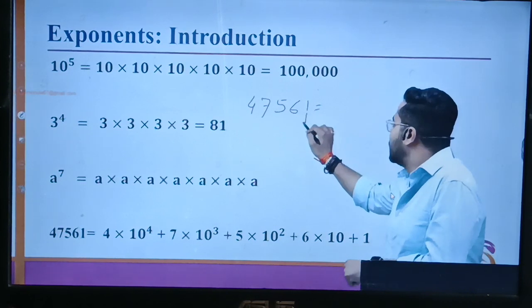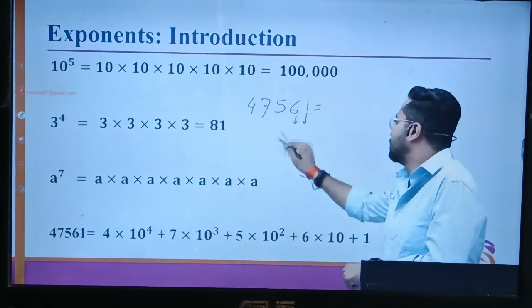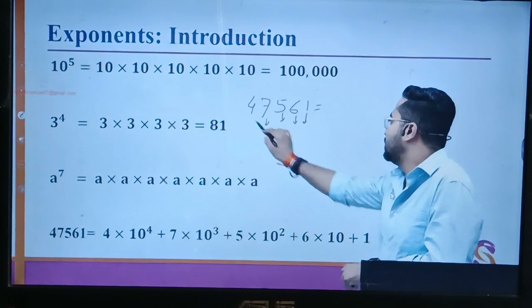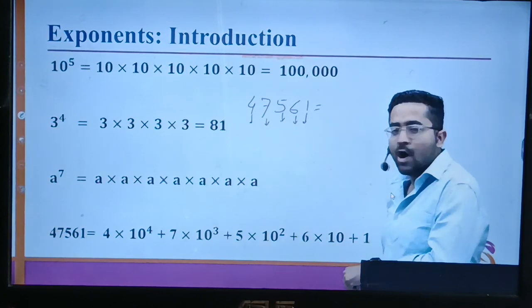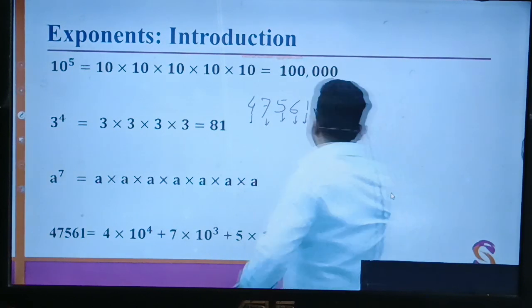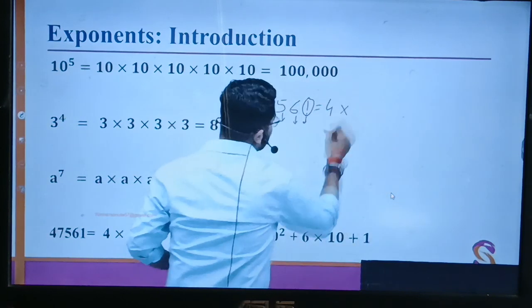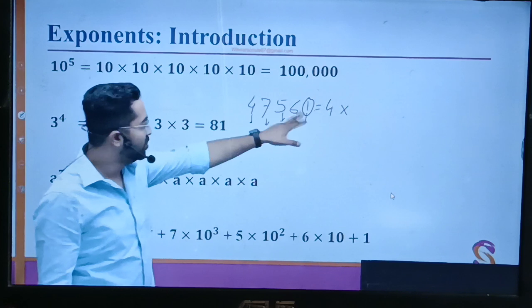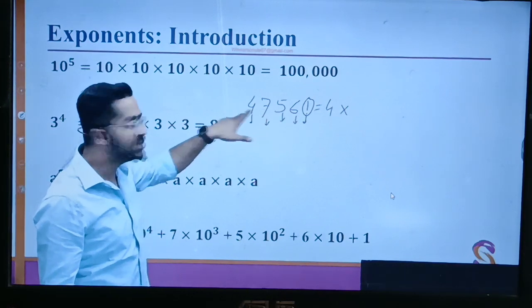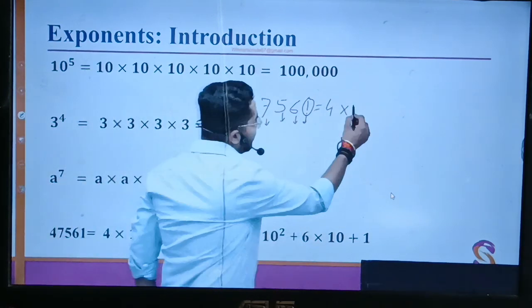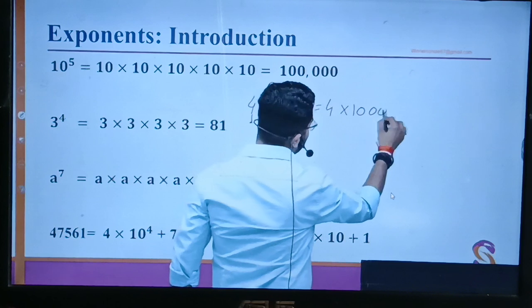This is unit, tens, hundreds, thousands, ten thousands. We used to write it as 4 into 10,000.